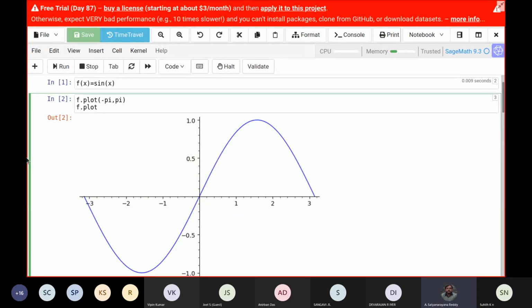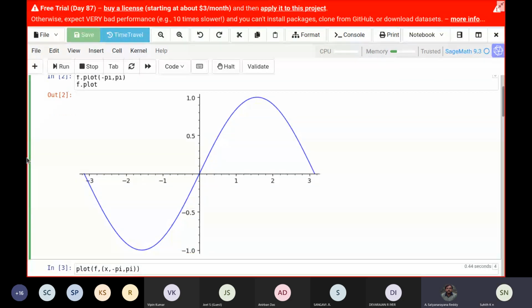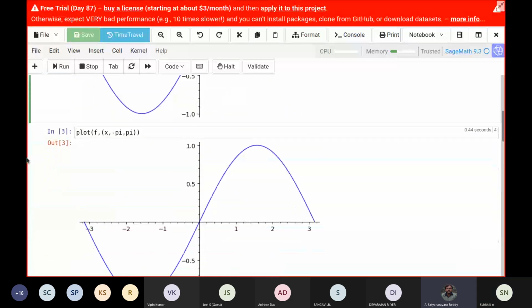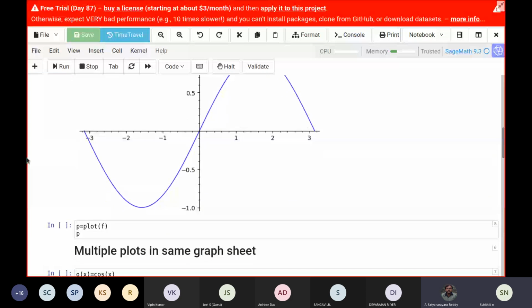We request you to use f of x equal to sine x, simple. Then afterwards plot from minus pi to pi. Now we can go ahead. So I hope you have plotted sine x.